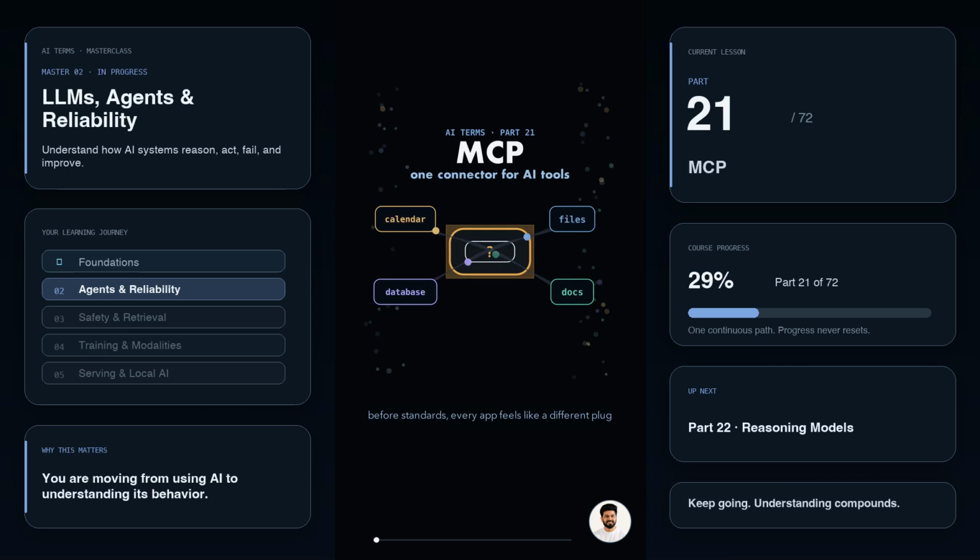Imagine every AI app having a different charger. One connector for your calendar, another for your files, another for your database. That is what AI tools felt like before MCP.